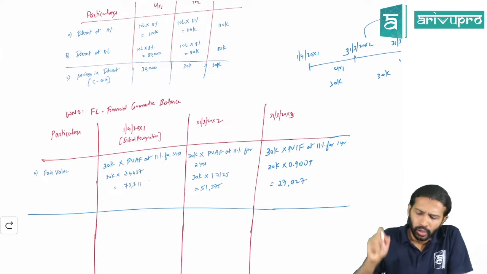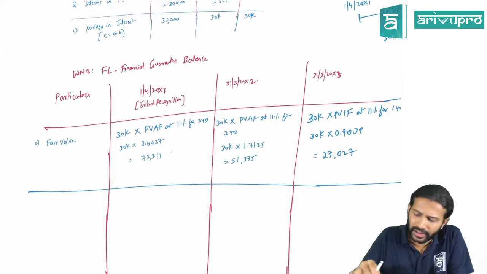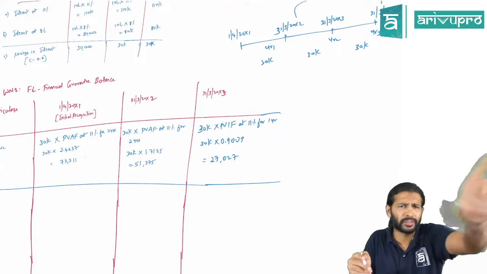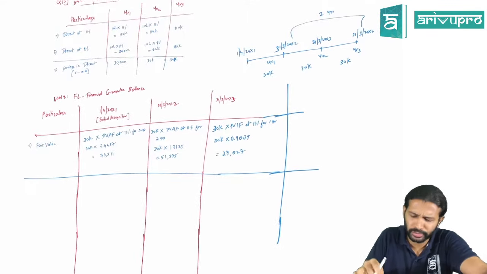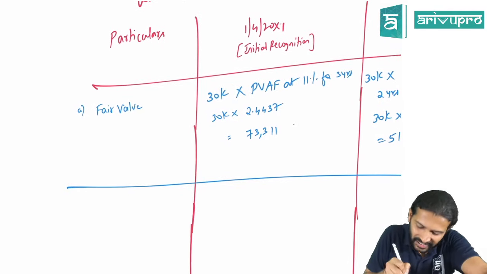Okay, fair enough everybody. So I have not done the 31st March 20x4 column because they have not asked for it. If you want, maybe at the end, we can run through that also, just for your knowledge sake. Okay, alright.